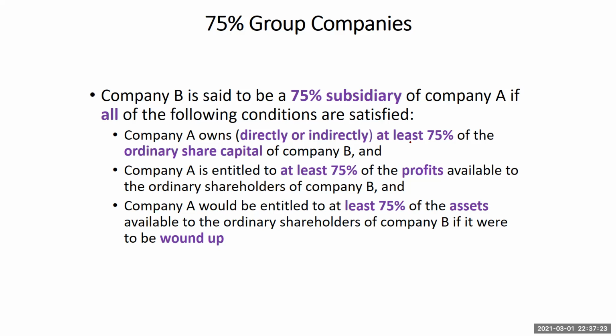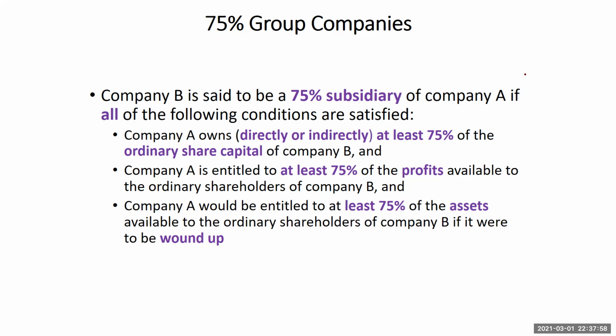Again, if company A is entitled to at least 75% of the profits available to the ordinary shareholders of company B, then we can still conclude that company B is a 75% subsidiary of company A. And also, if company A will be entitled to at least 75% of the assets available to the ordinary shareholders, if we are to wind up or liquidate company B, then we can say that yes, company B is a 75% subsidiary of company A. So take note of that.